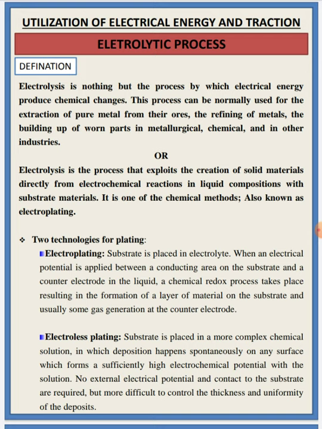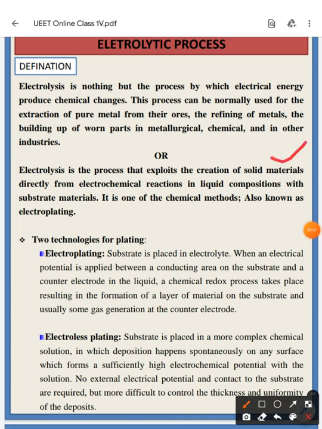In another way, electrolysis can be defined as the process that exploits the creation of solid materials directly from electrochemical reactions in liquid compositions with substrate materials.